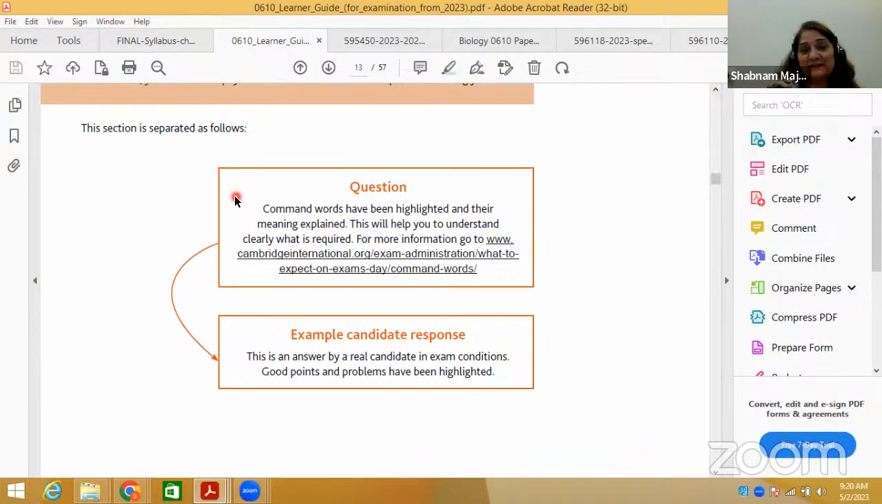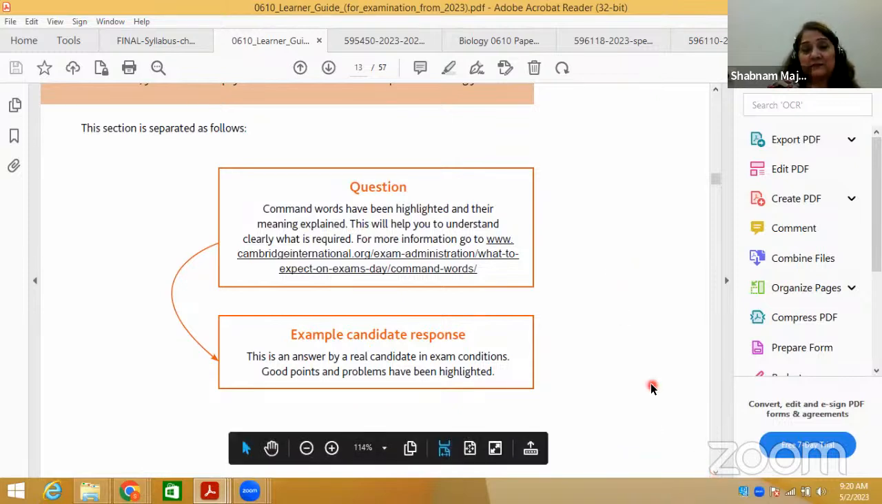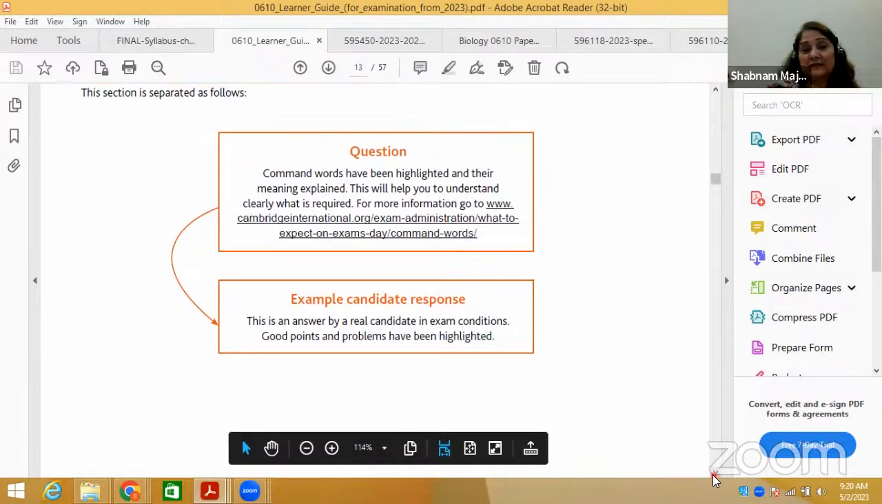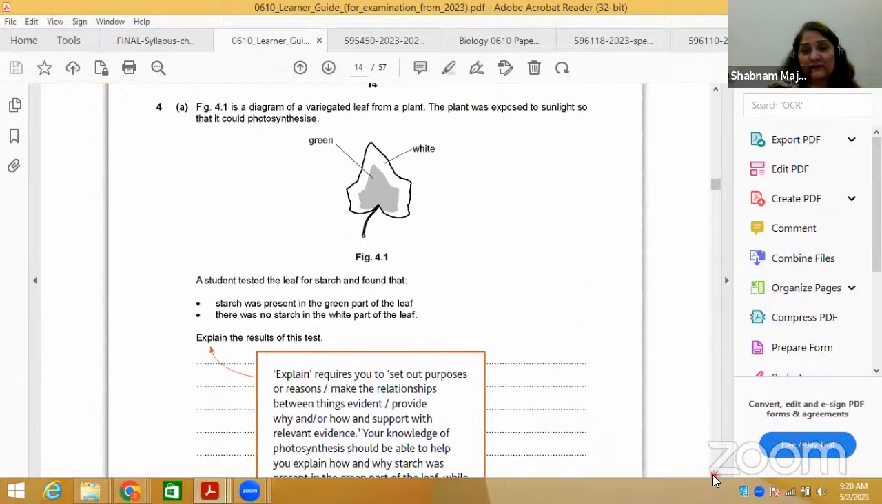The main important thing is command words. Command words are very important. Command words have been highlighted and their meaning explained. For example, I'm going to show you the command words like explain, describe, contrast, outline. Let me show you the command words also.